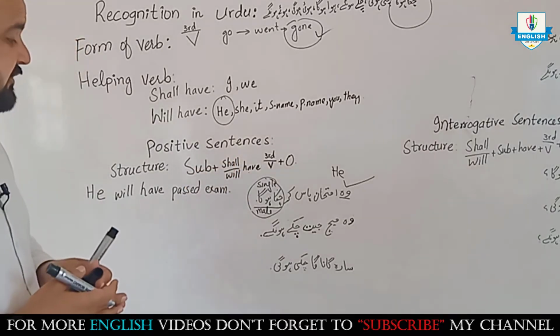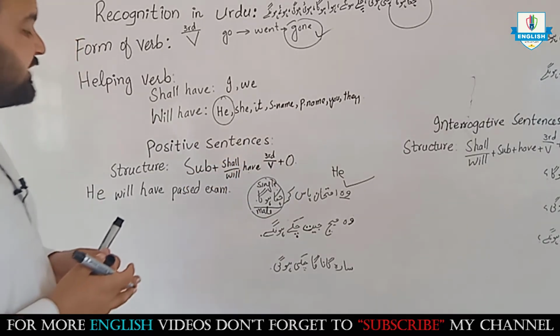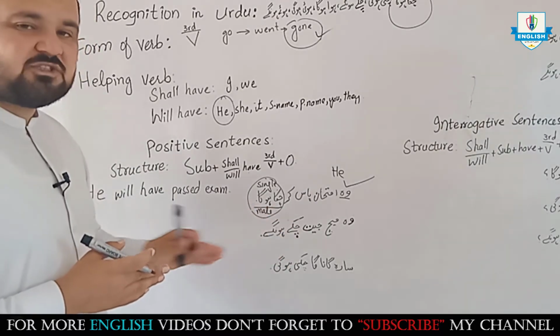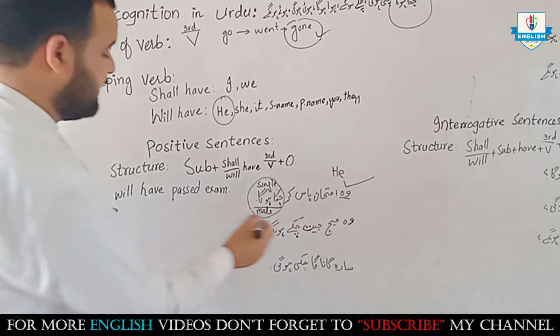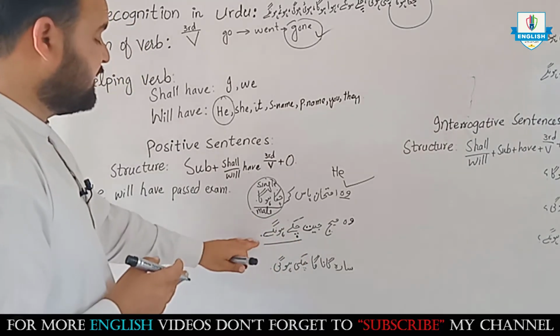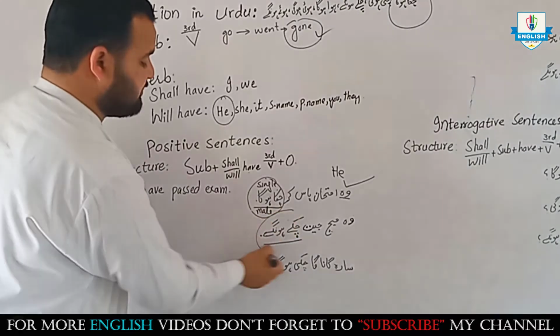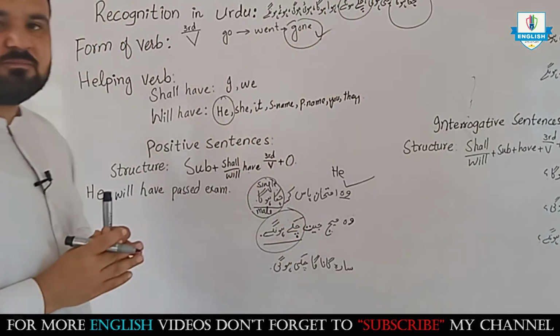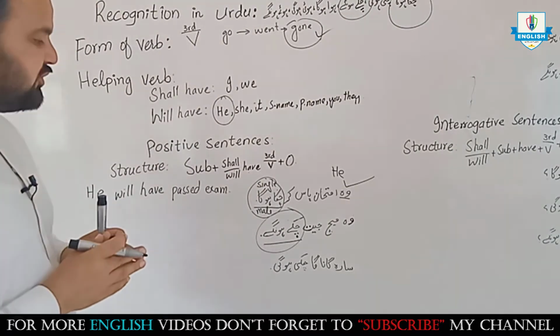Got it? The second sentence, वो मैच जीत चुके होंगे. Look at this way, place, चुके होंगे. Got it? So this sentence belongs to future perfect tense. Got it?